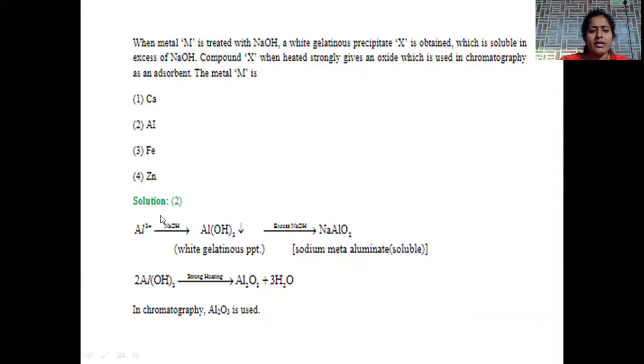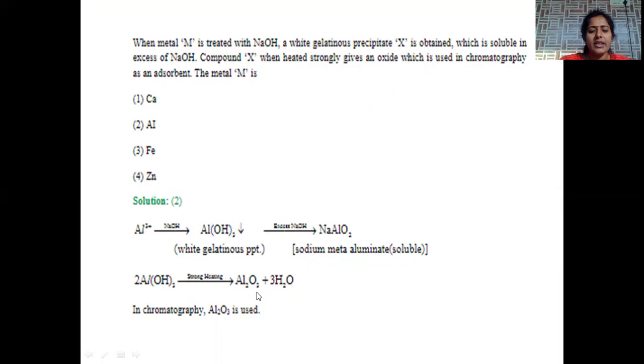So when aluminium is treated with NaOH, formation of aluminium hydroxide, that is a white gelatinous precipitate, is possible. This aluminium hydroxide, when dissolved in excess of sodium hydroxide, forms sodium meta-aluminate. This is called sodium meta-aluminate, which is a water soluble compound. The sodium meta-aluminate formation indicates the given metal is aluminium, and compound X is aluminium hydroxide.